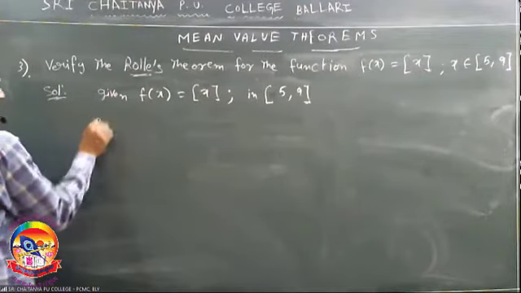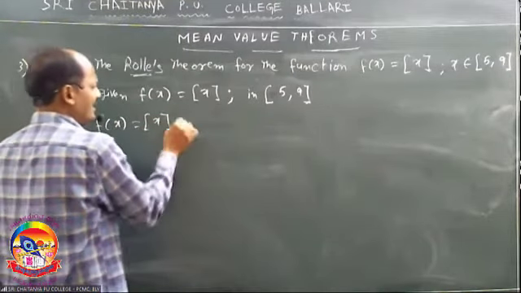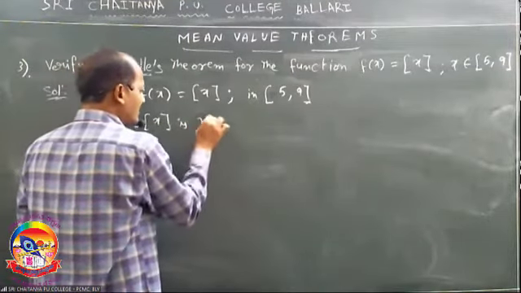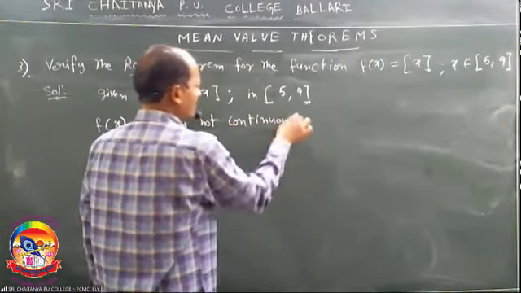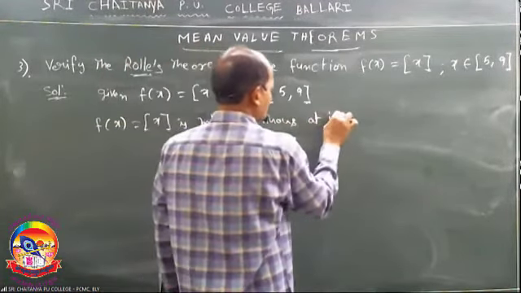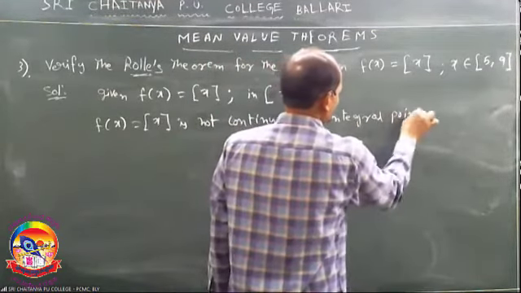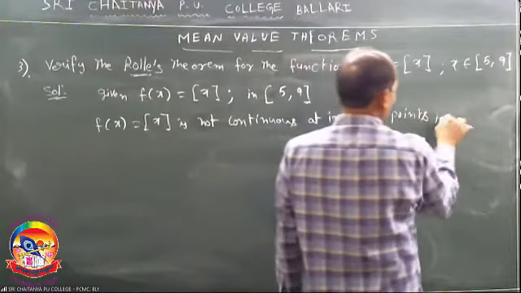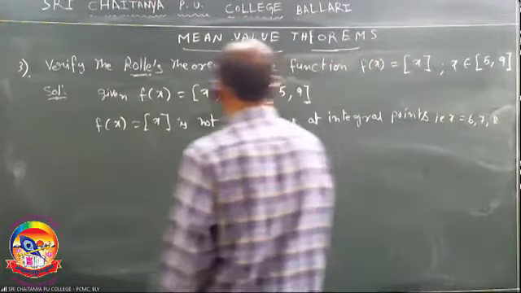So f of x is not continuous at integral points. That is, x is equal to 6, 7, 8.